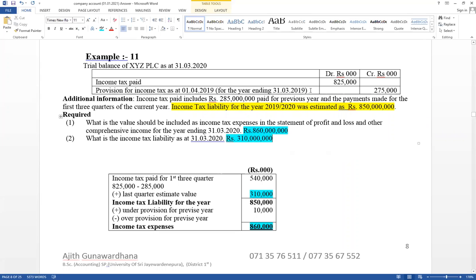Try to recognize the difference. Sometimes the first quarter, second quarter, third quarter are given separately, and the last quarter is given separately. Sometimes the first 3 quarters' paid amount is given as a total value. But think about this example. It includes the first 3 quarters' paid amount as well as last year's last quarter paid amounts. 2018, 19, 20, the last 3 papers have given it like that.